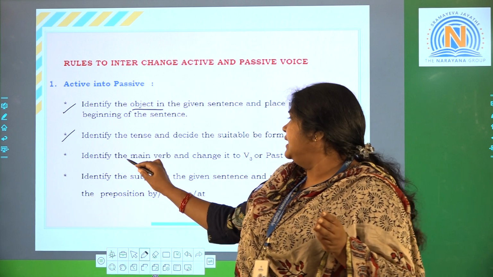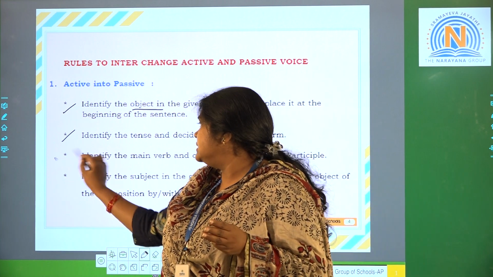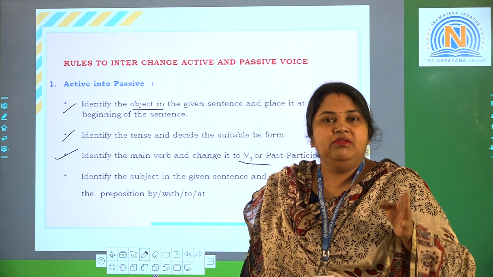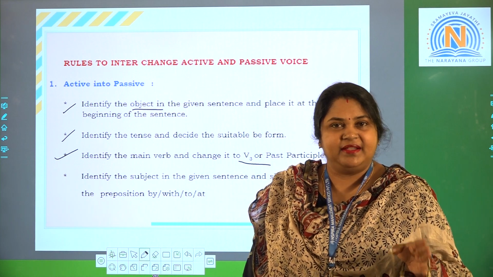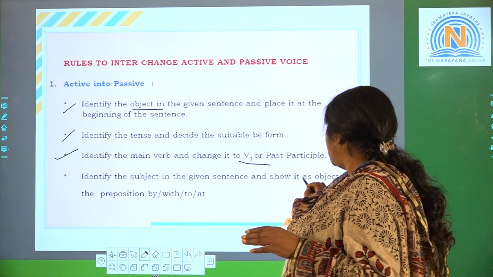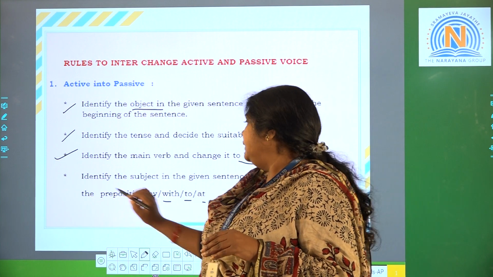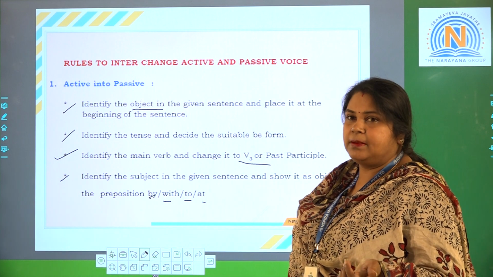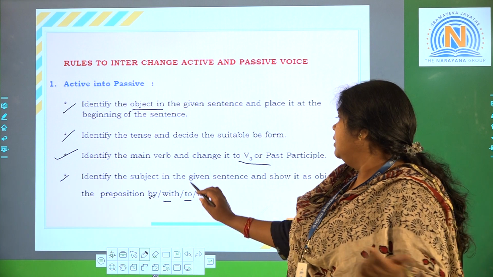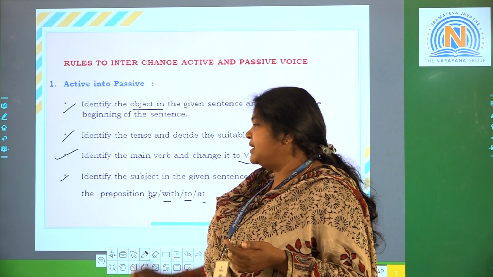The third one is identify the main verb and change it to V3 or past participle. Main verb will be in V3 only, past participle, right. Next, identify the subject in the given sentence and show it as the object of the preposition by, with, to, at. Identify the subject in the active voice, and it becomes the object of the preposition in passive voice.